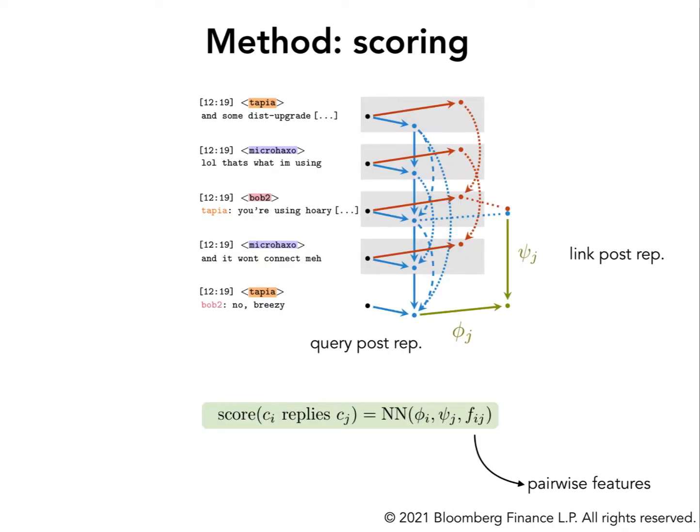Starting from the very end, similar to other models in the literature, given a query post, we will construct a representation for it, and for all the previous n posts, which we will call link posts. In our case we pick n equal 50, and then we will score the query post representation against each of its links using a feed-forward neural network. We then use these scores to define a probability distribution and assign a single link post to every query post as the argmax of such probability distribution. A query post is allowed to link to itself to define a conversation starter.